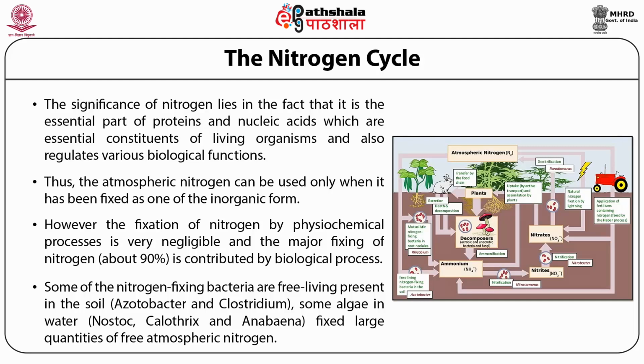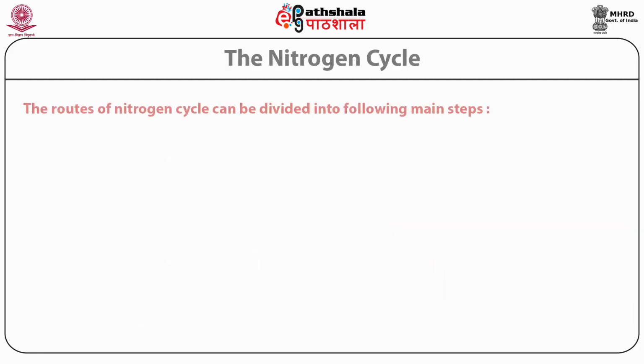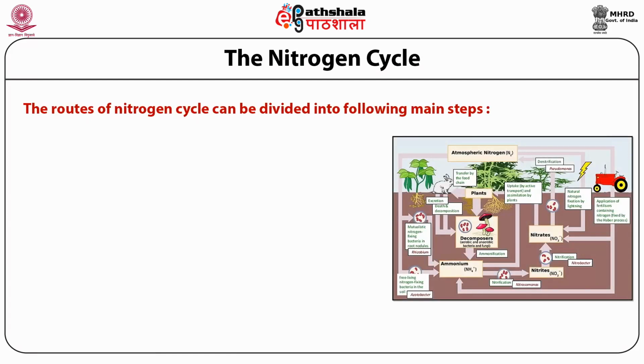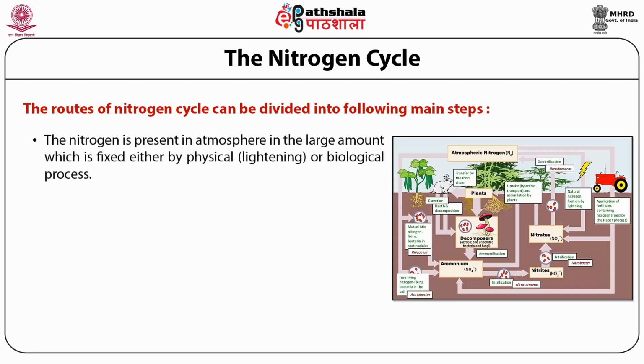Another group of bacteria, called symbiotic bacteria, like Rhizobium, lives in the roots of leguminous plants like peas, beans, clover, etc., and fixes atmospheric nitrogen in agricultural land. The steps of the nitrogen cycle can be divided into the following main steps. The nitrogen is present in the atmosphere in a large amount, which is fixed either by physical or biological process.